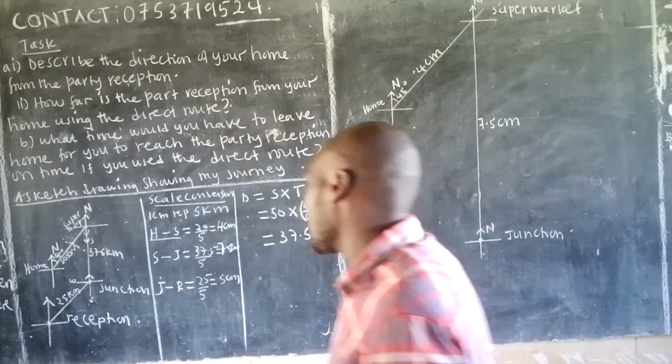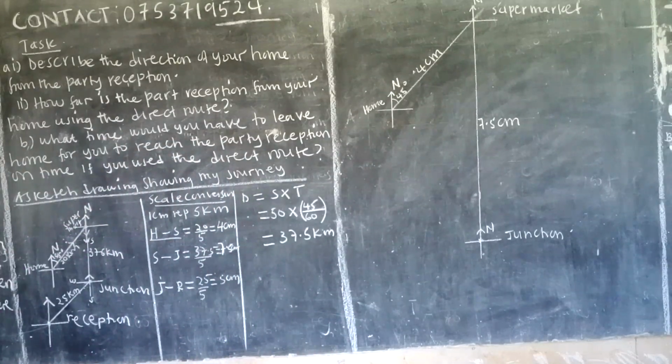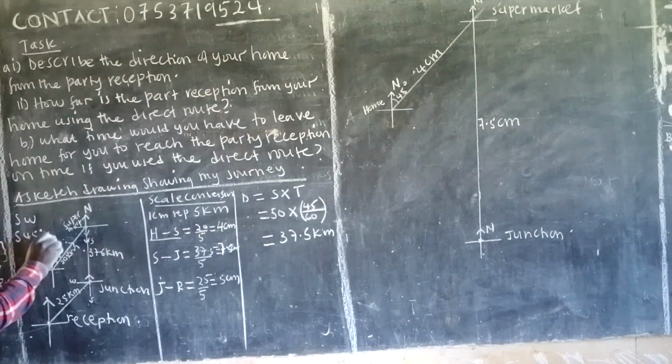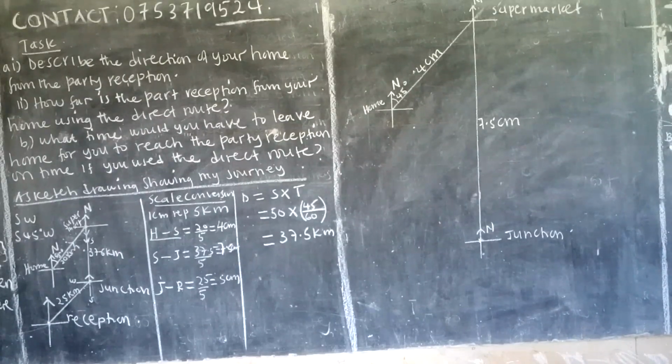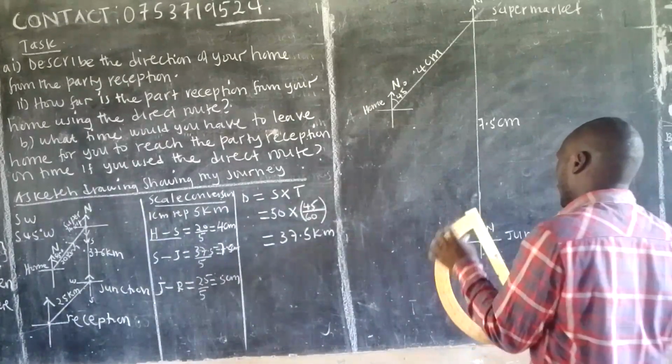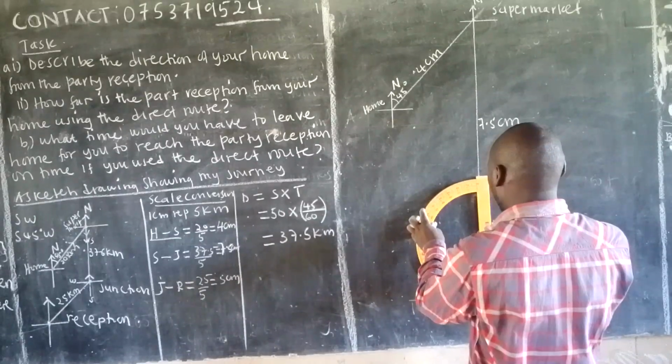Then finally, what happened? Okay, from the junction, he then moved in the southwestern direction. From the junction was southwestern. Southwestern means south 45 degrees west. You all know how to measure this. These are compass bearings. If you don't know, please refer to lesson 1 and lesson 2 in the playlist. So this one will be, okay, southwest will be here.